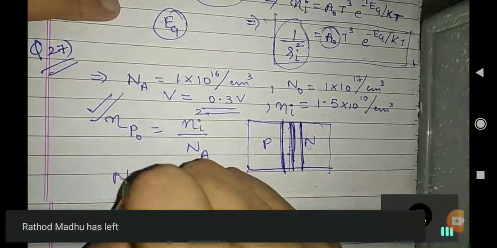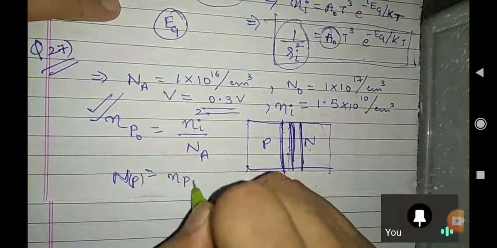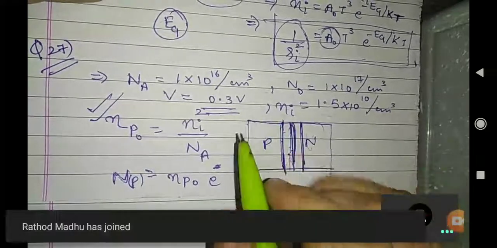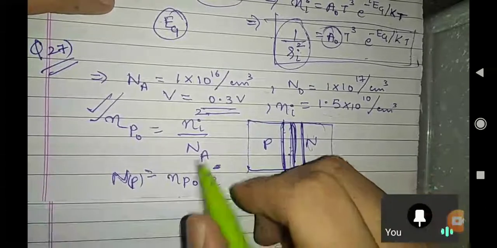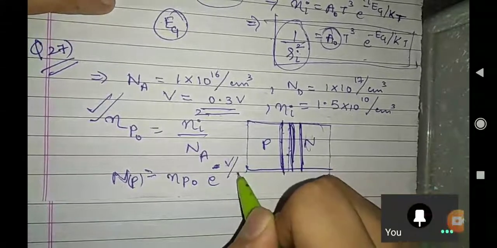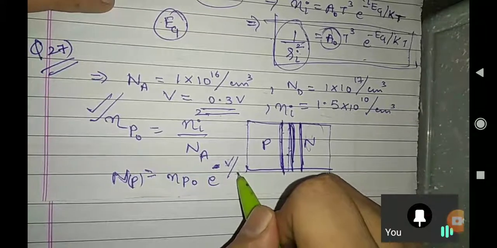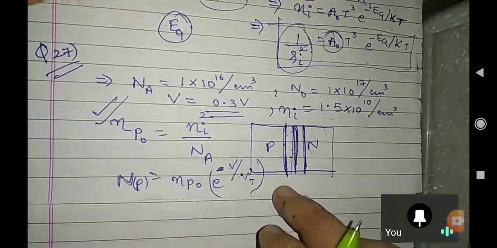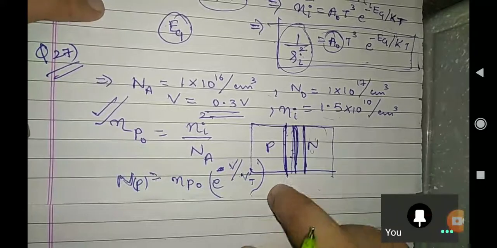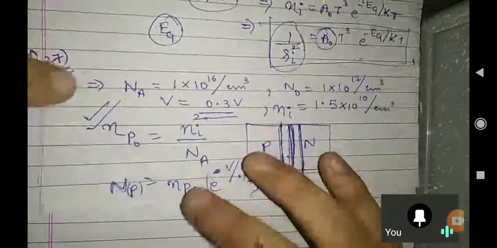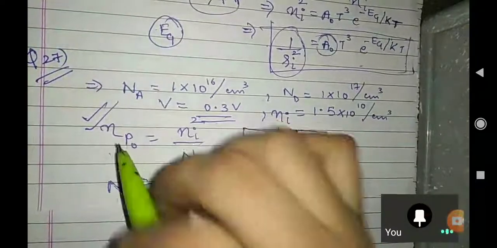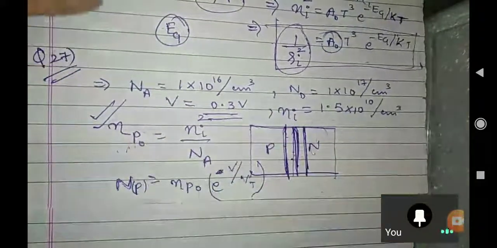What is Np? This is Np naught e to the power, what will you write? V over eta Vt, isn't it? They are not saying about eta, so we will take one: V over Vt. This is a very good question you people asked, and I have put a star on that question also. This is a good question at the edge they want to ask, and I think this may repeat also. So I request everybody to go through this question again.